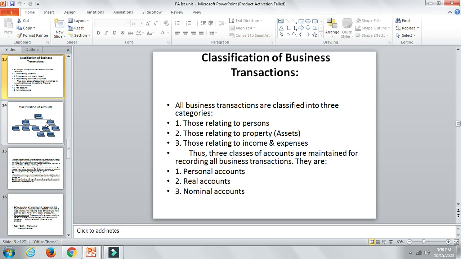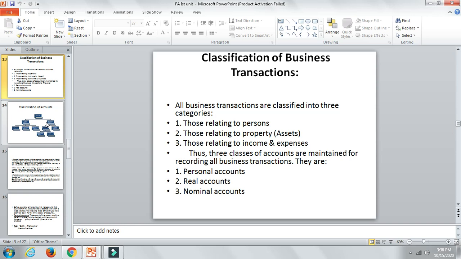Our names, Raj account, Salman account, like that. So the name of the person: if he is indulging in any business transaction, all of those will be related to a person as such.